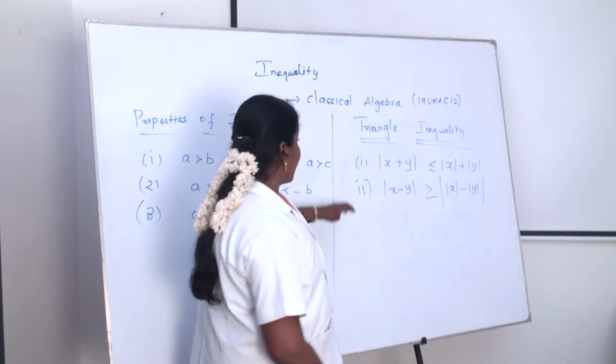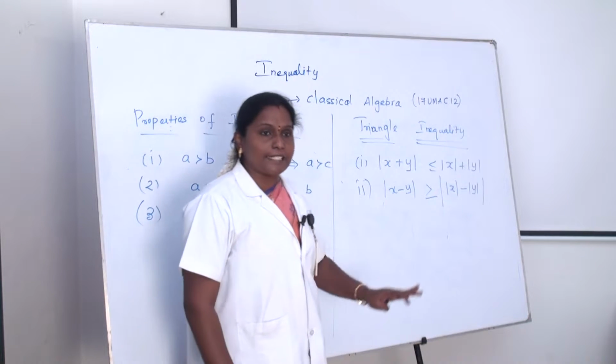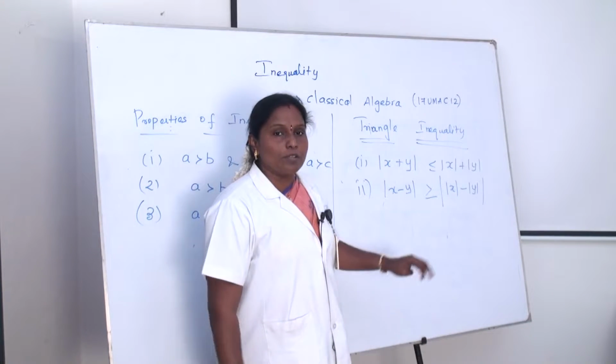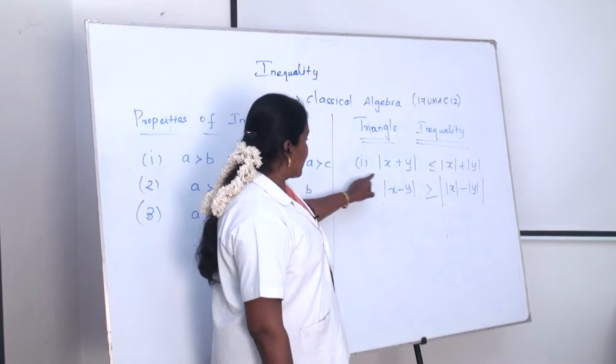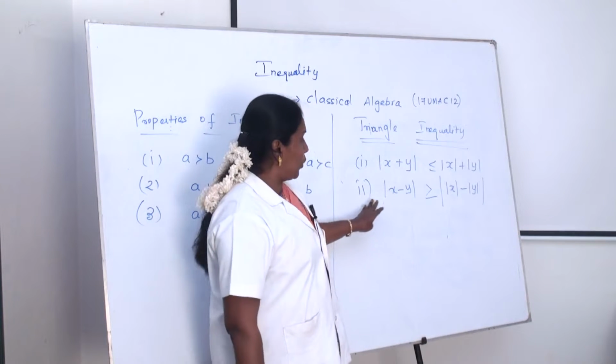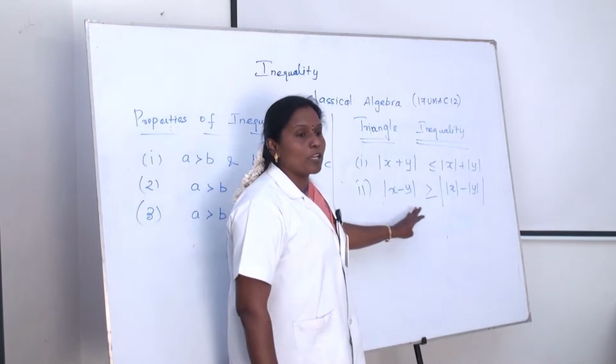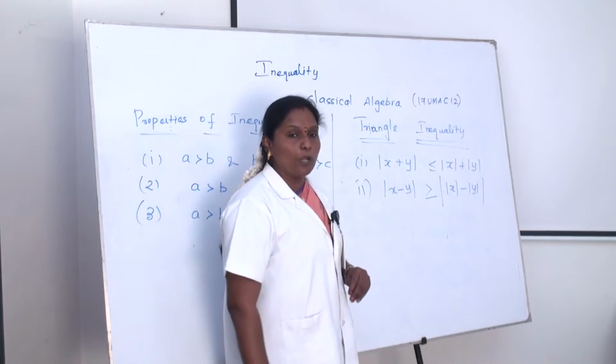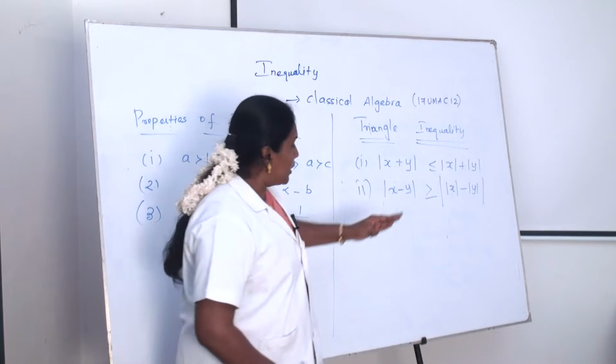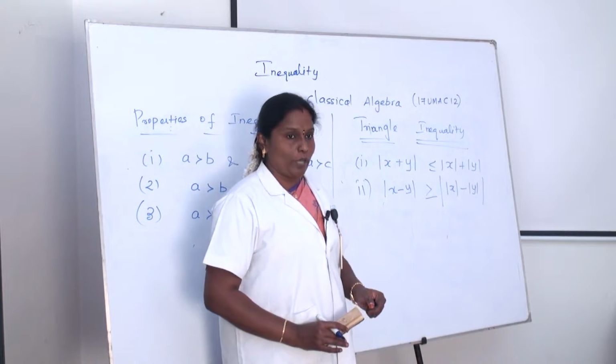The triangle inequality statement is, for any x and y real numbers, the first condition is modulus of x plus y is less than or equal to modulus x plus modulus y, and then modulus of x minus y is greater than or equal to the whole modulus of modulus x minus modulus y.